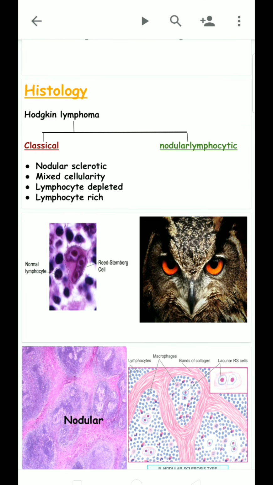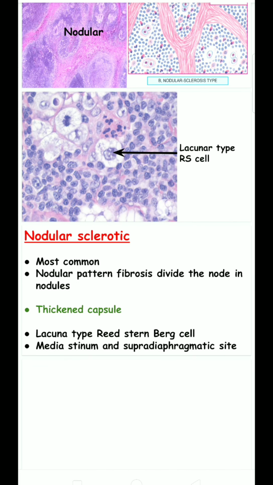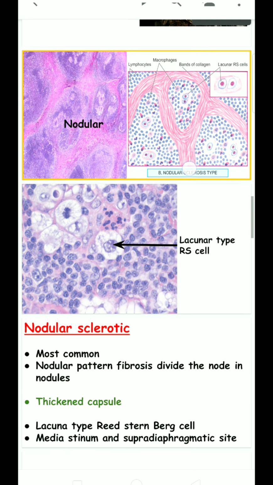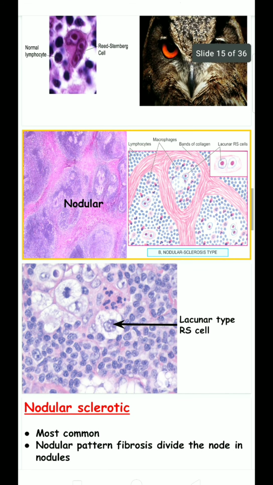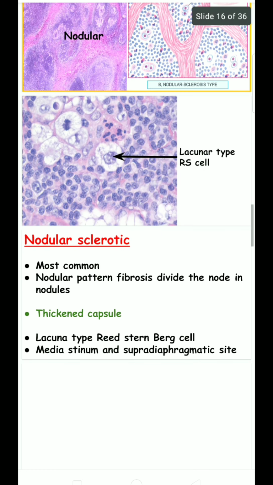In histology, there are two types: one is classical and the other is nodular lymphocyte predominant. The classical type is subdivided into nodular sclerosis, mixed cellularity, lymphocyte depleted, and lymphocyte rich. Nodular sclerosis is the most common. In the nodular pattern, fibrosis divides the nodes into nodules, and a thickened capsule will be seen.